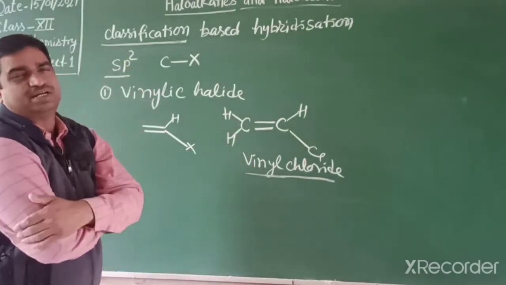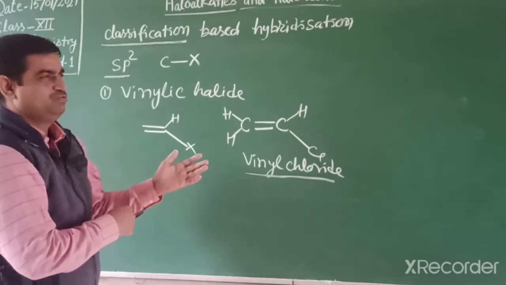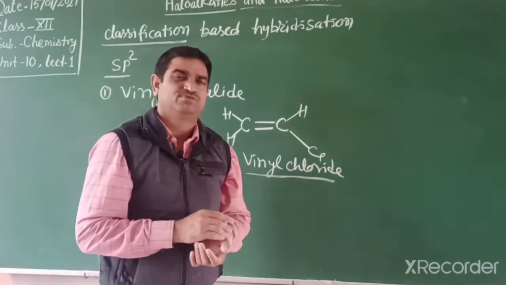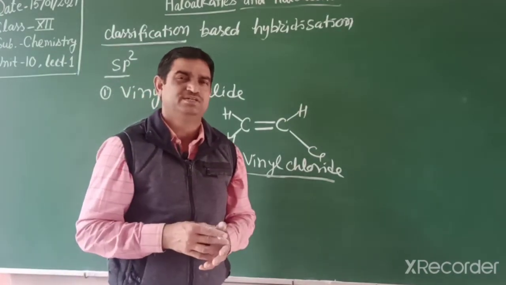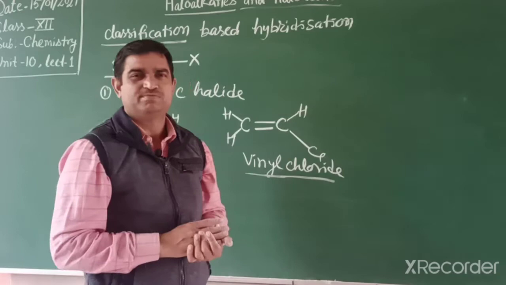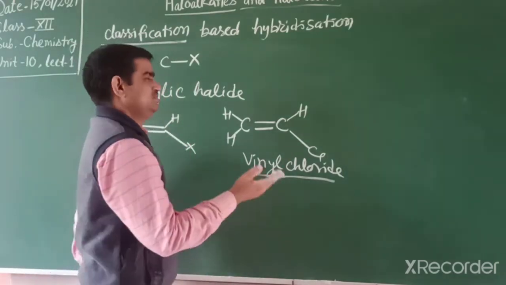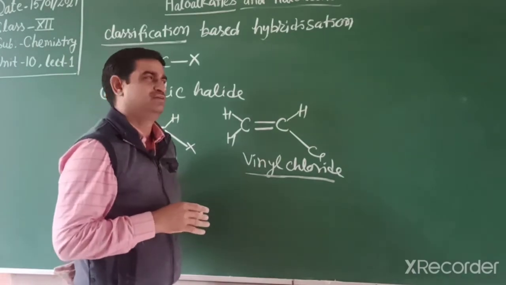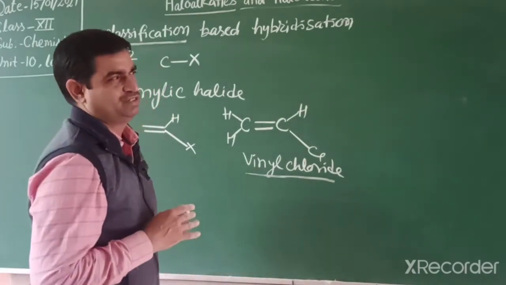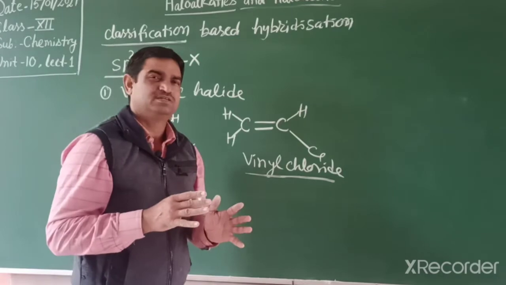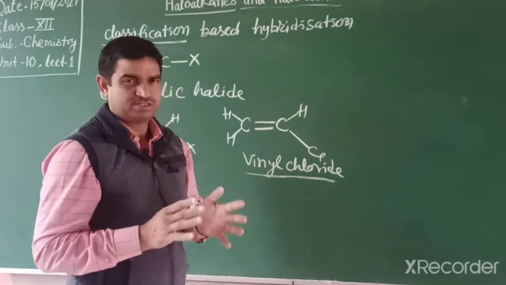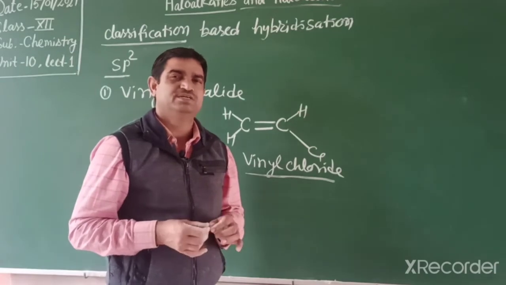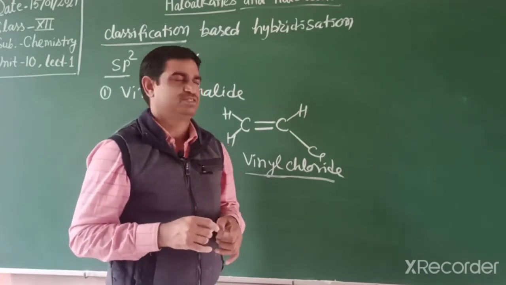Students, how can you write the IUPAC name? IUPAC naming is normal, simple. At first we find the functional group and the longest hydrocarbon chain, and the substituent gets the minimum number. So we start numbering in such a way that the substituent gets the lowest number and the functional group also gets the lowest number. If there is a competition between functional group and substituent, then we start numbering so that the functional group carbon gets the lowest number.